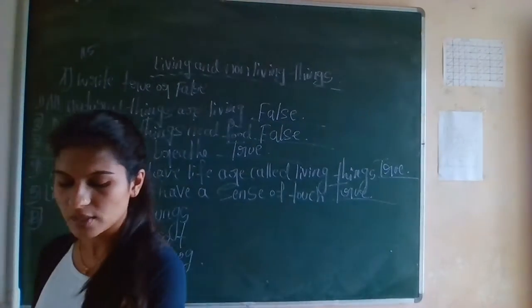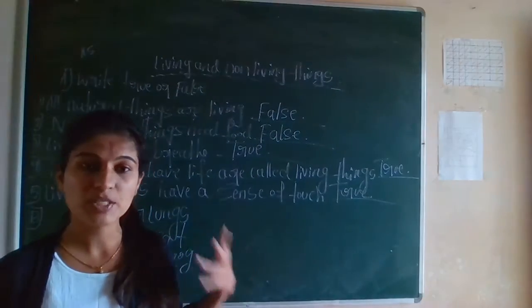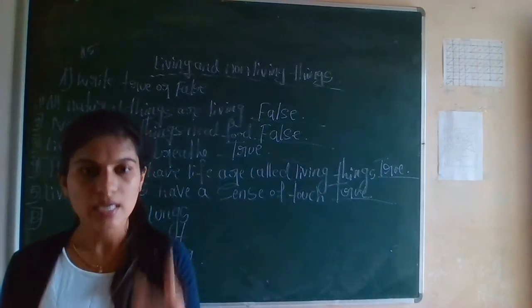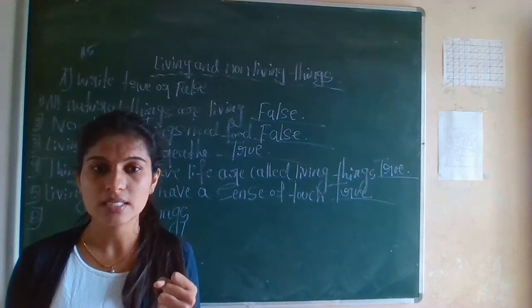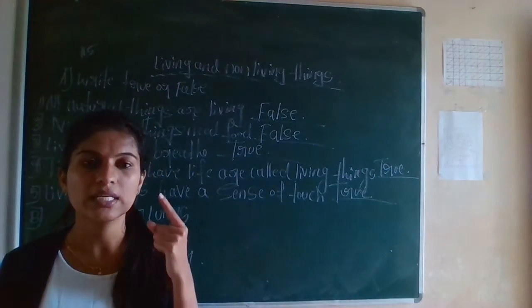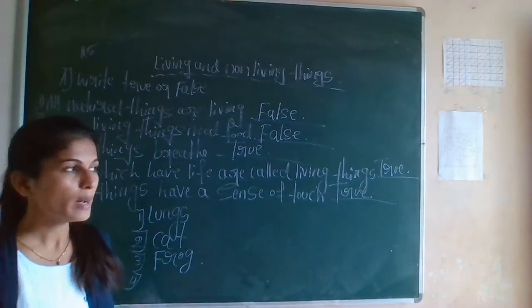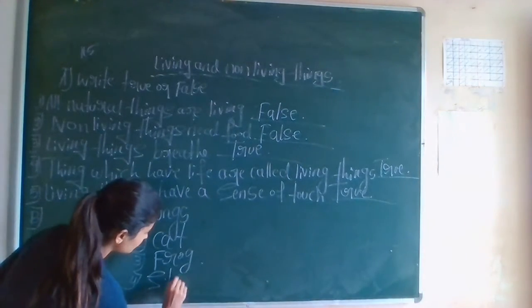Next, the fourth question: plants breathe through dash. How do plants breathe? I told you that they breathe through their stomata. Where can you see the stomata? It is present in the leaves of the plant. So plants breathe through stomata.